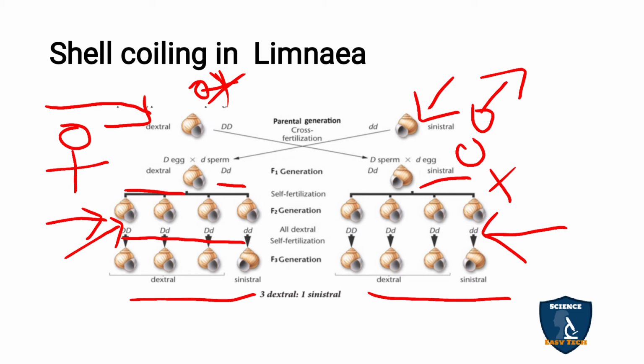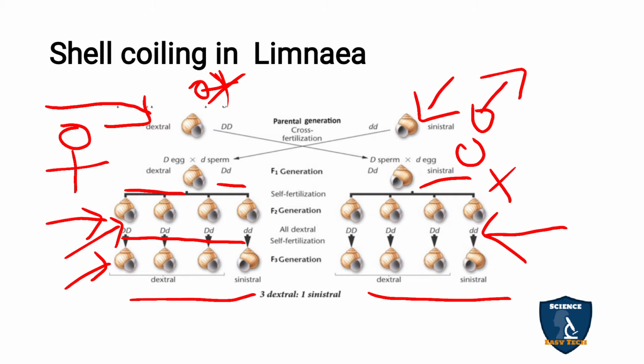If the mother character is dominant, the character appears in the F3 generation and F2 generation on this side of the chart. In the same way, it is reciprocal, where here we took the female that is sinistral type, that is, the egg is sinistral type and it is crossed with dextral. In the first generation you are getting all sinistral, and in the second generation there is no change because no meiotic or mitotic division takes place.